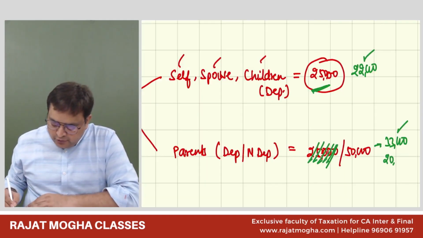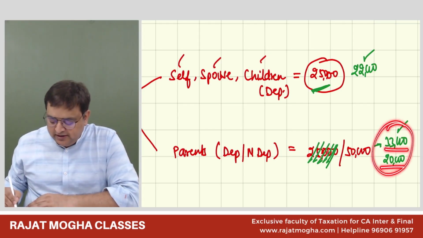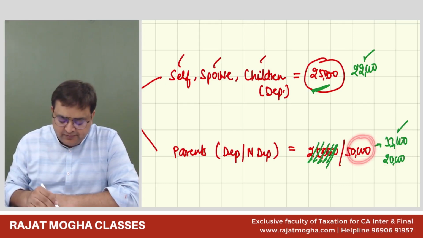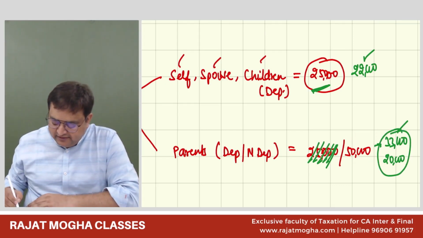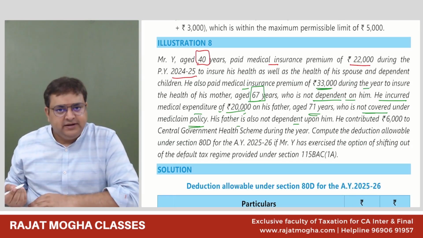So if I allow 20,000, 33,000 is going for mother, 20,000 is going for father. So it will become 53, but we have to restrict ourselves to 50,000 rupees over here. His father is also not dependent upon him, does not matter. Dependent, non-dependent, both parents are covered.